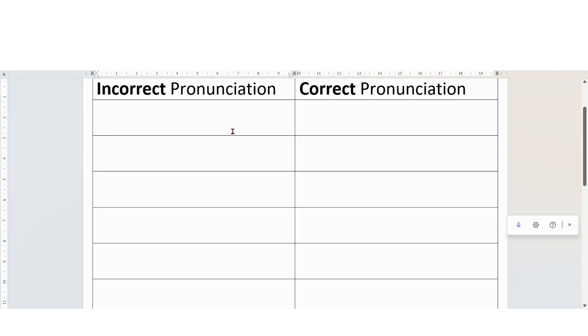Okay, so now let's take a look at the words ending in T. So in the first column, I'm going to mispronounce them and let's see what the Microsoft dictate gives us.